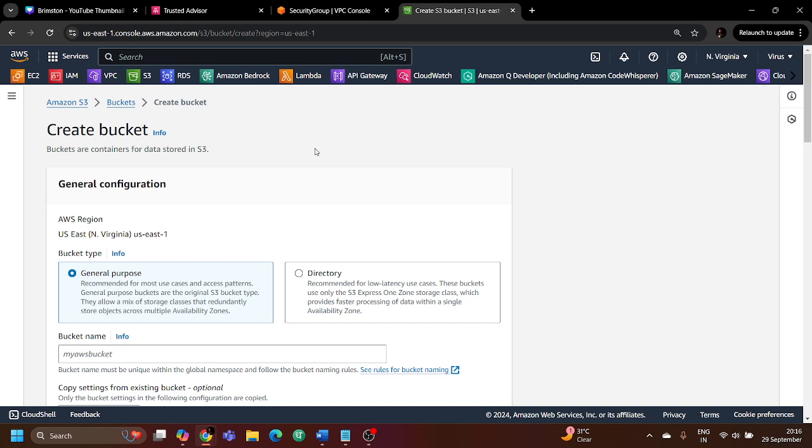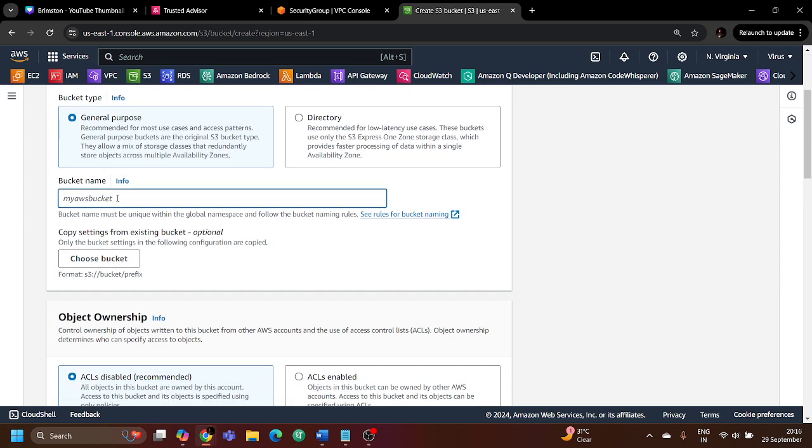If you have a very big file, the limit is that you can upload up to 5 terabytes for one object, and you can upload any number of objects inside simple storage service, but not using the AWS Management Console. There is a limit there which is around 160 gigabytes or something; I am not sure about it. But if you have an object which is more than that, you can use AWS CLI for that. Okay, so let me give the name. The name should be globally unique for the S3 bucket.